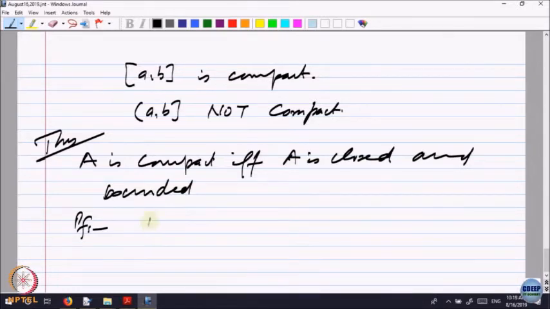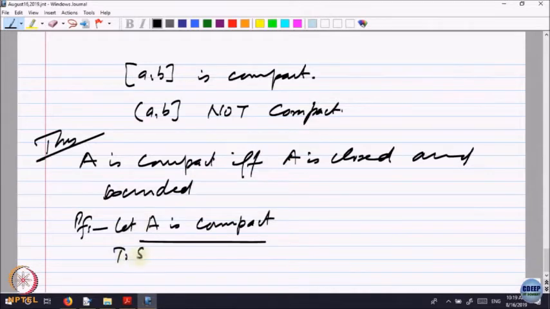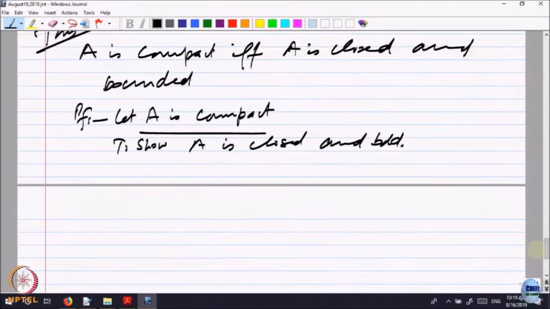So, let us say A is compact. So, this is given. To show: A is closed and bounded. So, how do I prove A is closed? Definition.